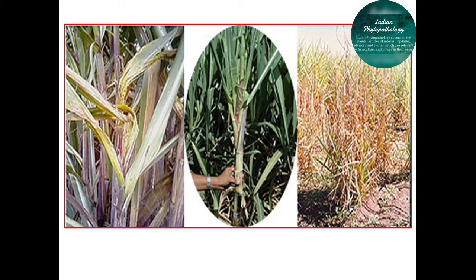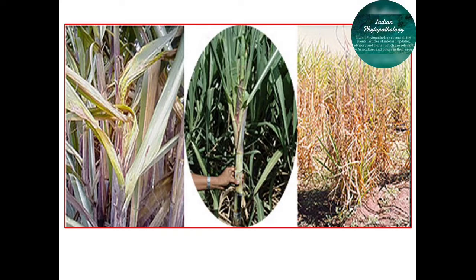Similarly, excessive use of nitrogenous fertilizer leads to development of this disease. Monoculturing, especially with a single susceptible genotype, and no crop rotation followed in the sugarcane field, increase the chances of development of this disease.